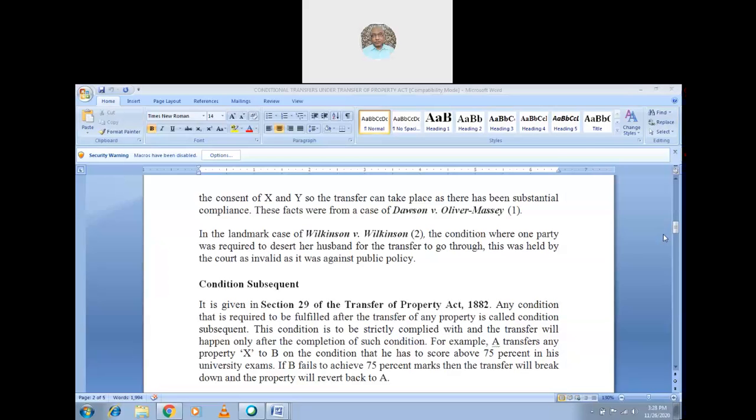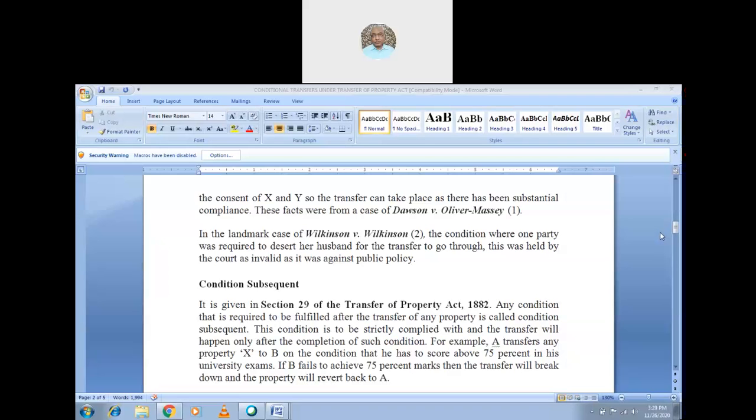Okay, I will give the answer for that one. One spouse had to desert the other spouse, meaning either the wife has to desert the husband or the husband has to desert the wife. If the desertion takes place, then the transfer would be valid, they said. But keeping such a thing is against public policy. Here desertion means leaving the husband or wife, abandoning conjugal rights. So either by the wife or by the husband, if such a condition were there, it is against public policy. That is the case law.